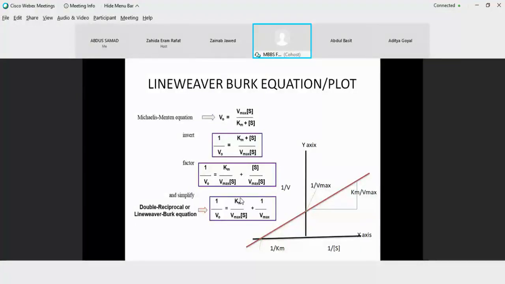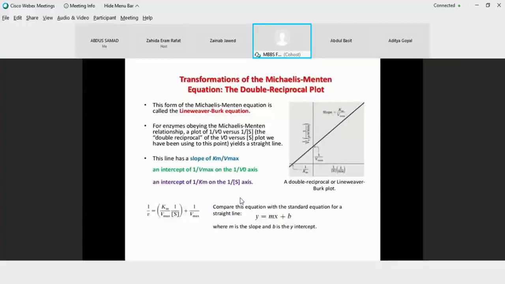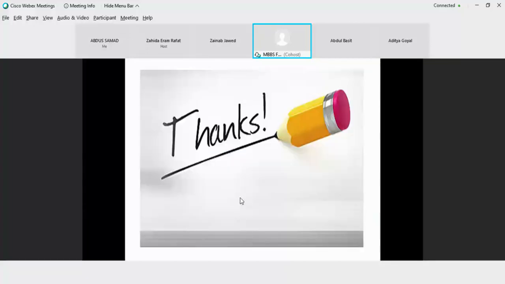Why? Because it maintains linearity at all concentrations of the ligand that you need to study. So at this point, we will be stopping here. What you should remember is that we are going to use this equation and this plot for the rest of the pharmacokinetics of an enzyme, where we are going to study the behaviors of different inhibitors and drugs. So this is all for today.